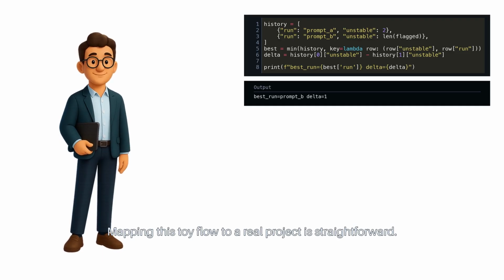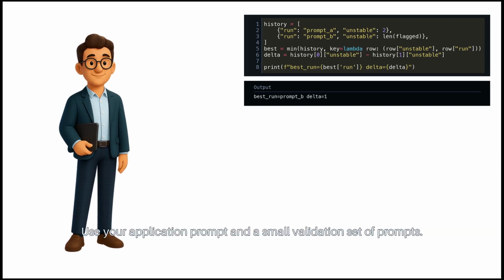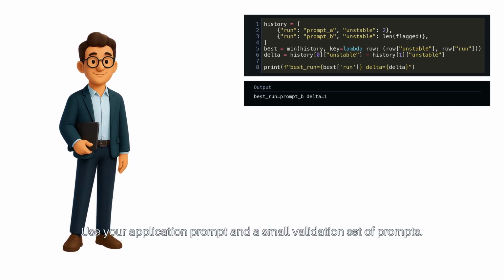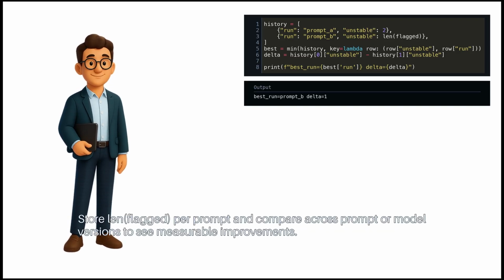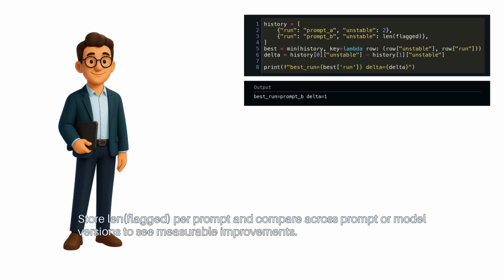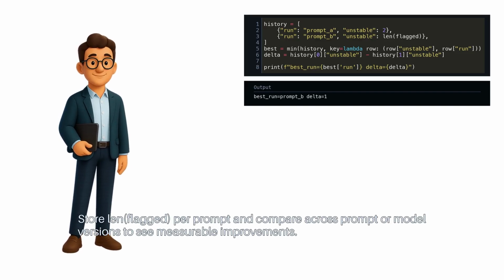Mapping this toy flow to a real project is straightforward. Use your application prompt and a small validation set of prompts. Run 3 sample generations per prompt as a starting point. Store len flagged per prompt and compare across prompt or model versions to see measurable improvements.